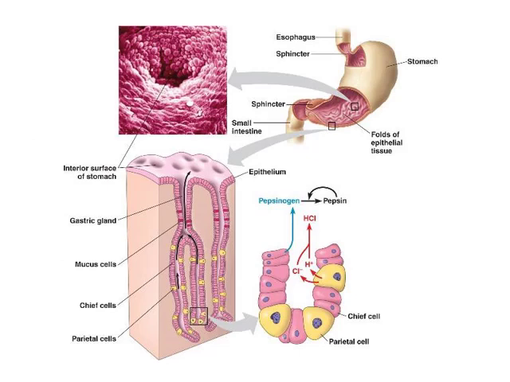The stomach layer consists of a top surface layer, then gastric glands, mucus glands, chief cells, and parietal cells. Pepsinogen is produced by the cells, and in the presence of HCl, it will be converted into pepsin that digests the proteins.